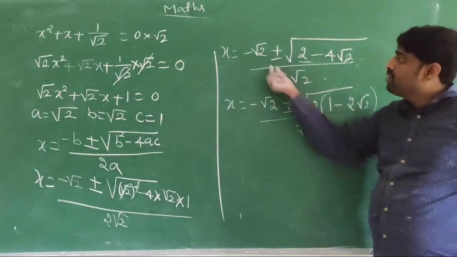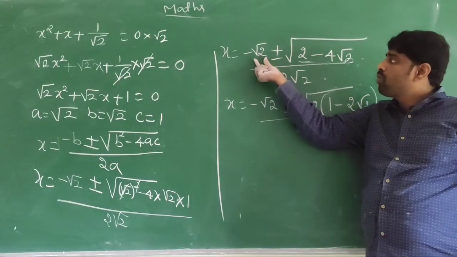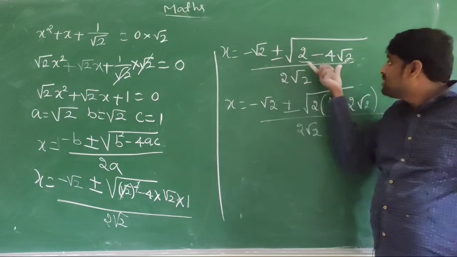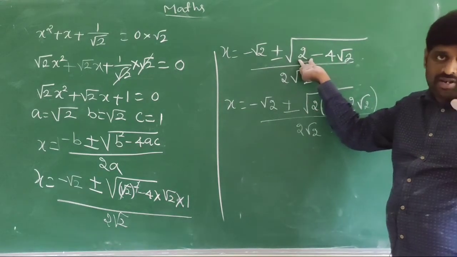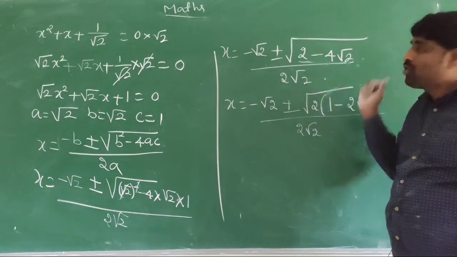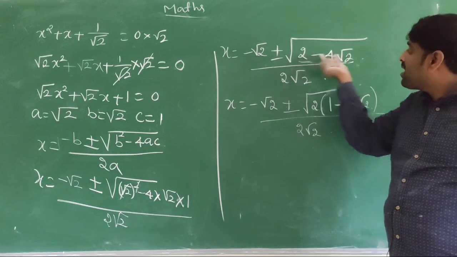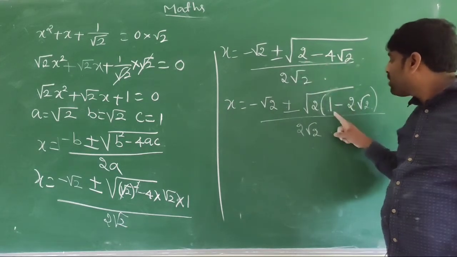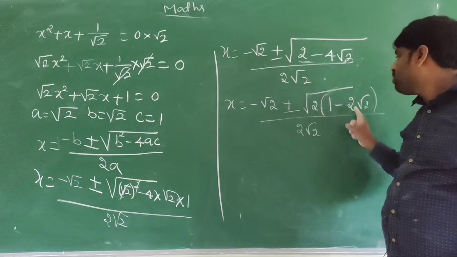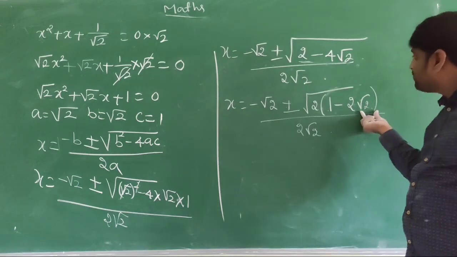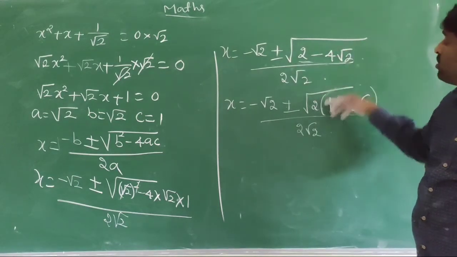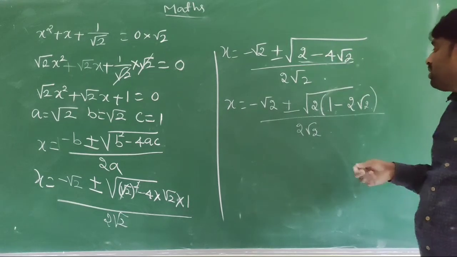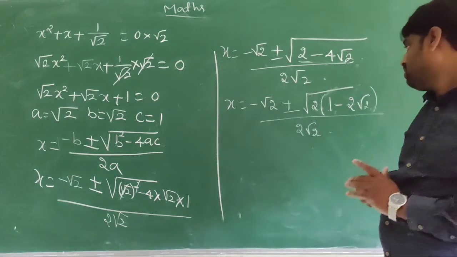Observe this step once again: minus root 2 as it is, plus or minus, see here 2 is one number, minus 4 root 2 is one number. Here 2 is common in both. Suppose I take 2 common, then when you multiply this back, we will get the previous step: 2 into 1 is 2, 2 into 2 is 4.